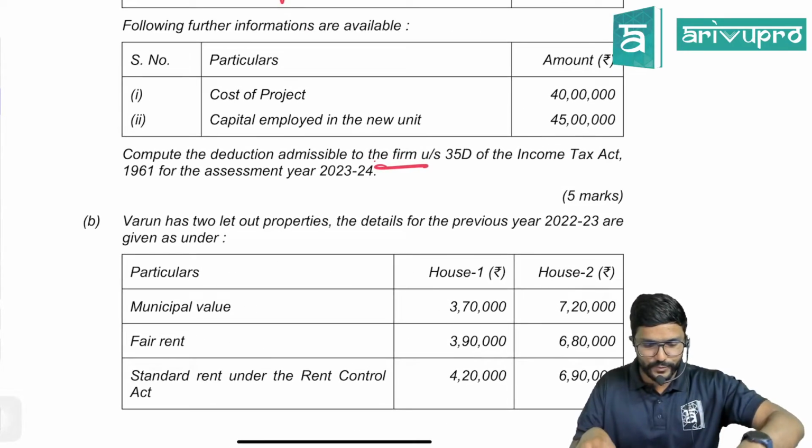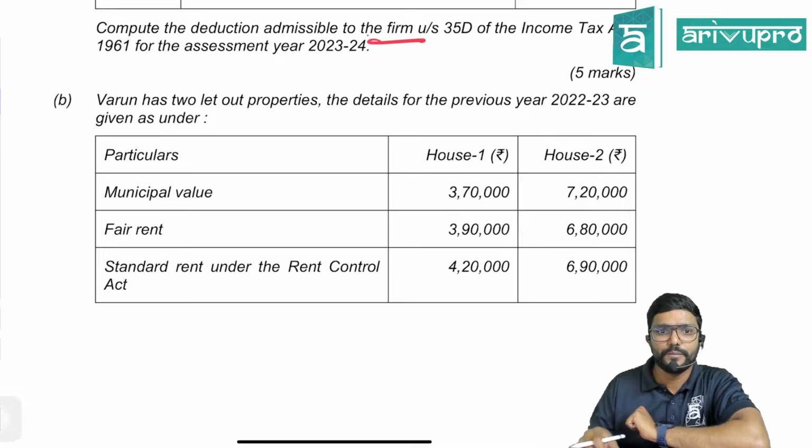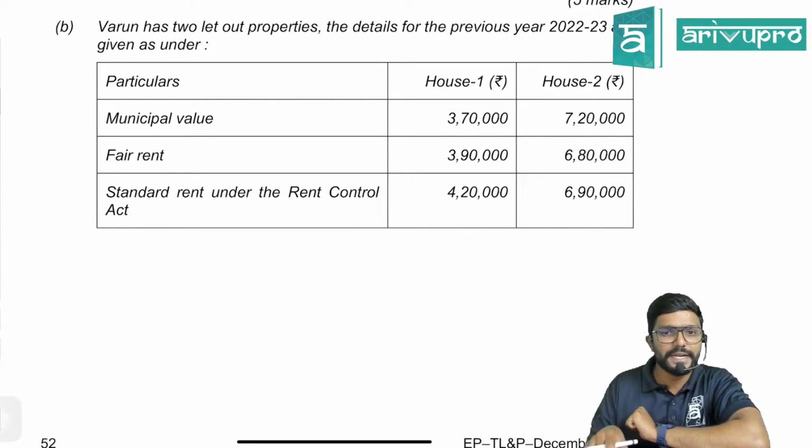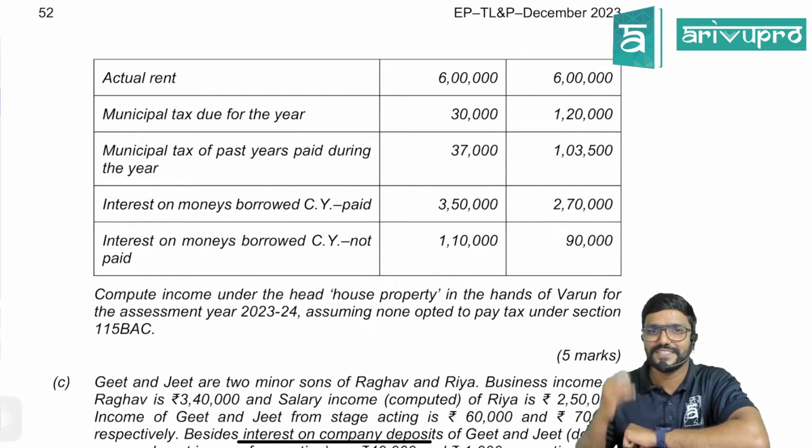Yeah, let us move to the B part. Varun has 2 let out properties. The details for the year 22-23 are given as under. Municipal value, fair rent, standard rent is given. Actual rent also is given. They have made your work very easy. You have to just do the comparison stepwise.